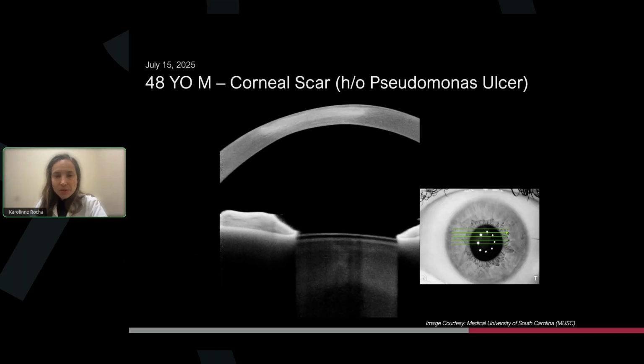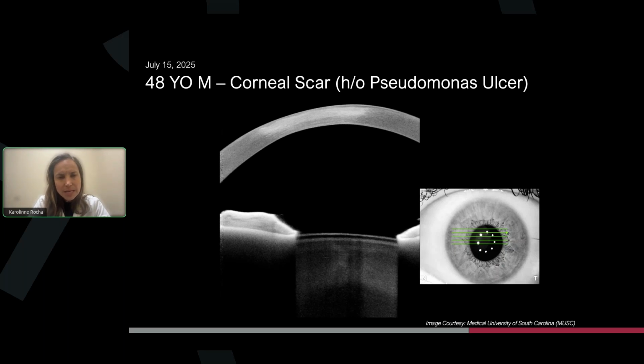We also use this technology for corneal scars. This is a patient, a 48-year-old male, that had a Pseudomonas infection, a Pseudomonas ulcer, and now he has a paracentral stromal scar. And we started losartan treatment for him.